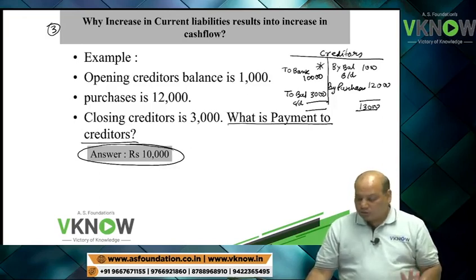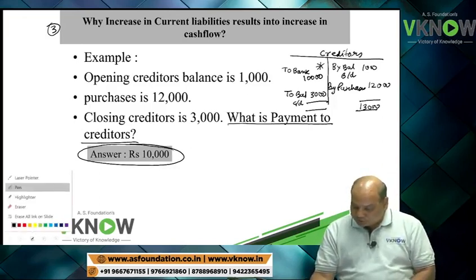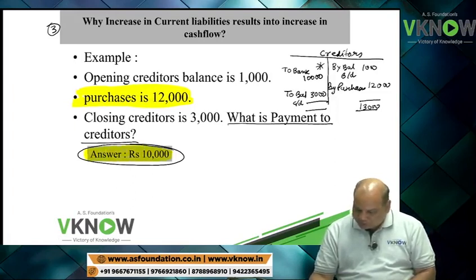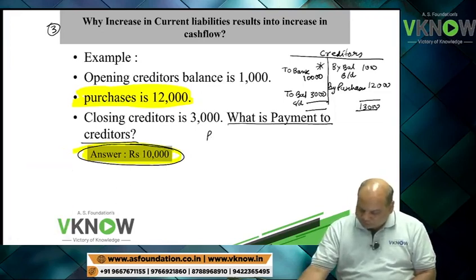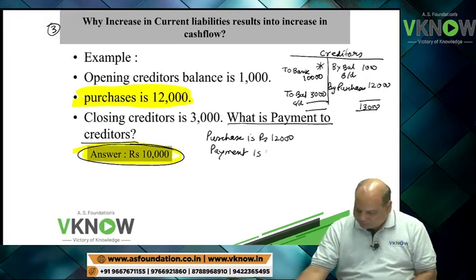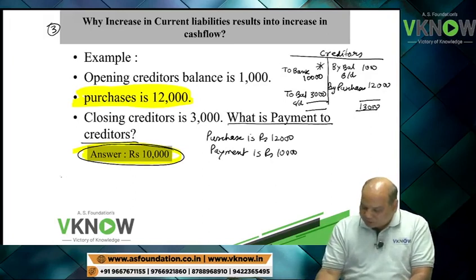Now if you look at this question carefully, purchase is rupees 12,000, but payment is only rupees 10,000. So I am going to explain with the help of the P&L account format also.